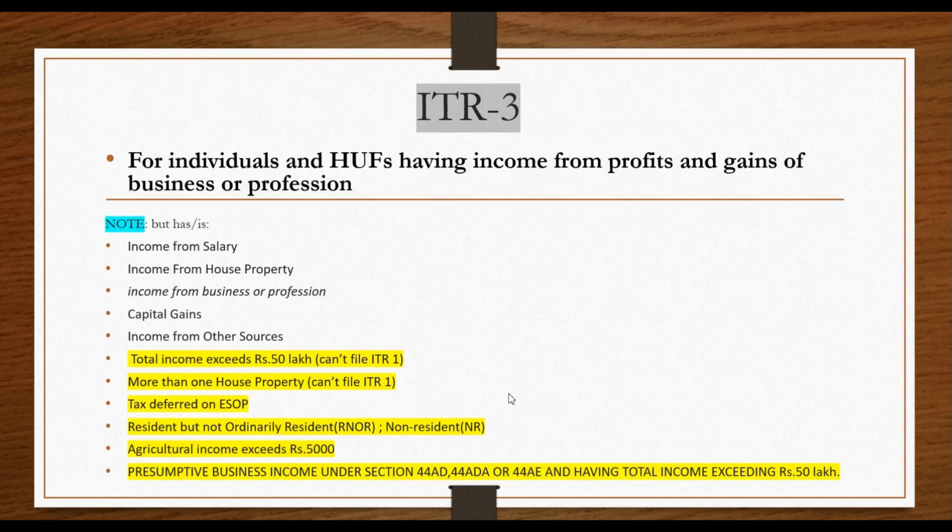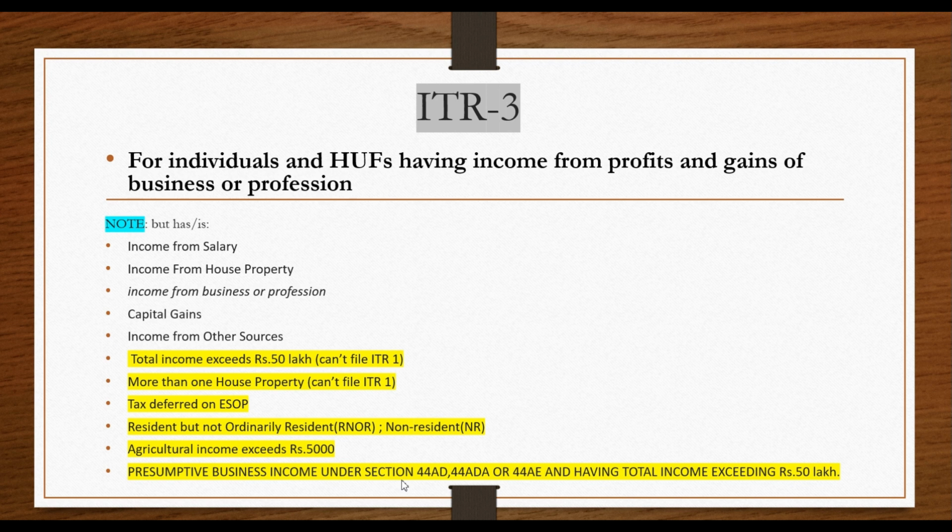Under section 44ADA, we generally cover presumptive income of professionals. Here we take 50% of gross receipt as presumptive income. And in case of 44AE, we cover presumptive income of goods carriage. And here presumptive income is based on tonnage capacity. So ITR 3 covers these also.